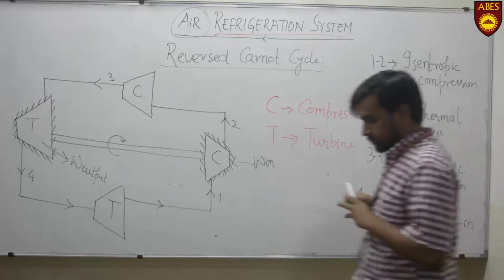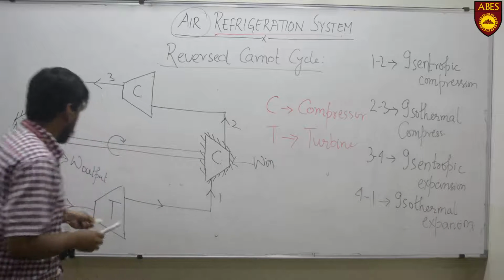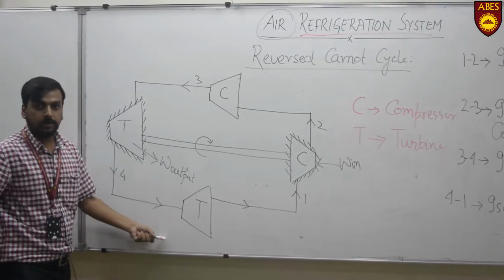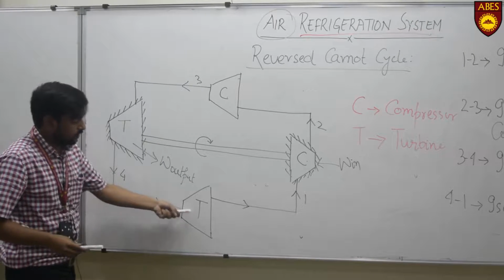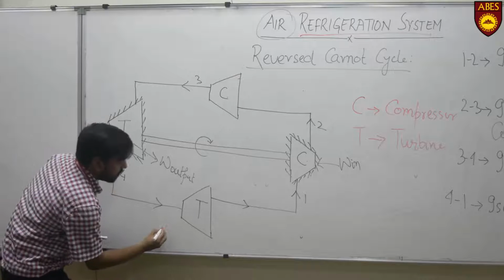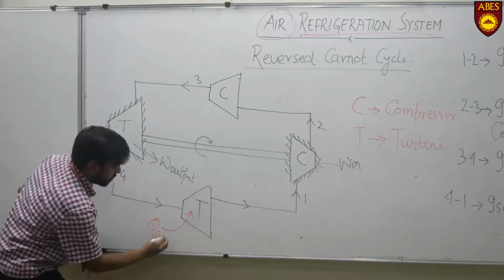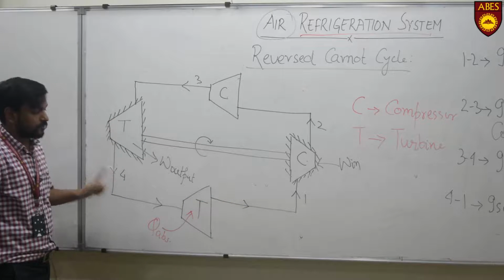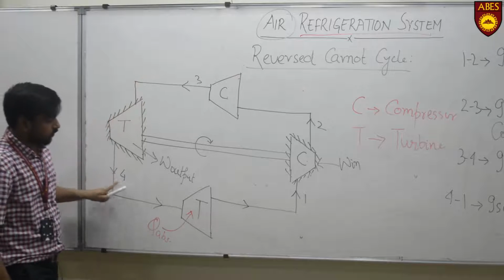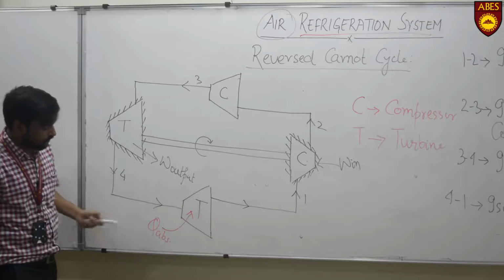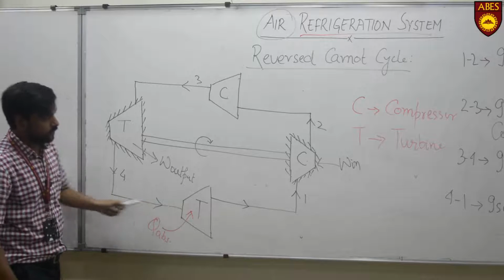Isothermal expansion means this low temperature air will produce a cooling effect. Here the low temperature air is supplied and the surrounding temperature is higher, thereby this low temperature air will absorb some heat from the surroundings and produce a cooling effect to the surroundings. So this 4 to 1 process is the cooling process, that is the refrigerating effect, which is our main motto.